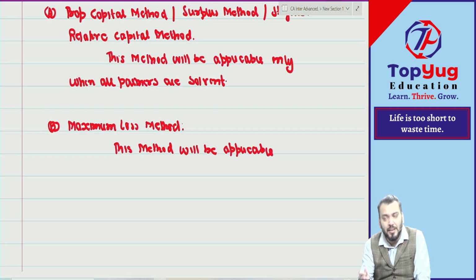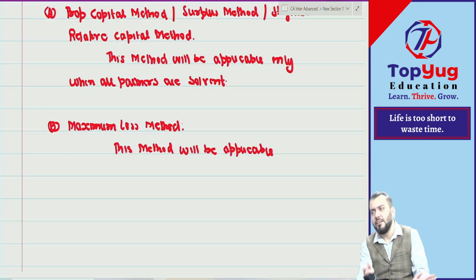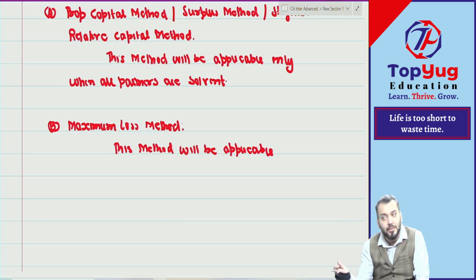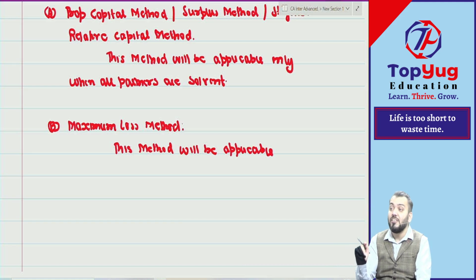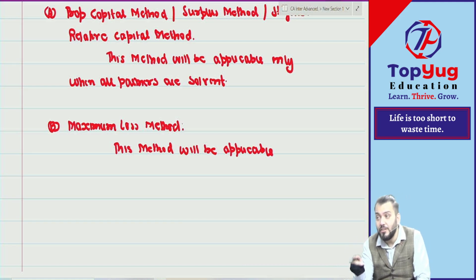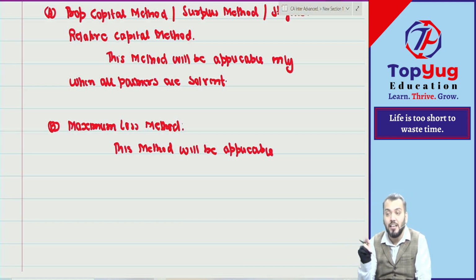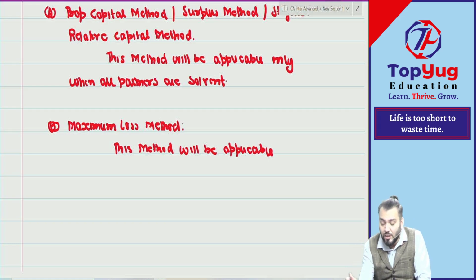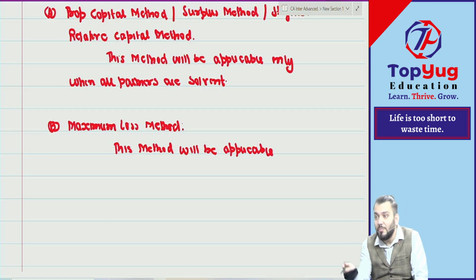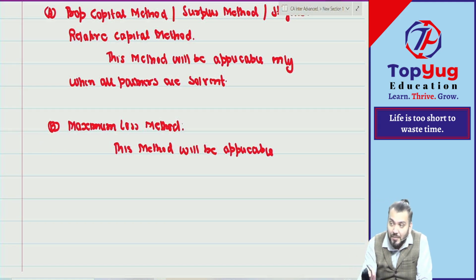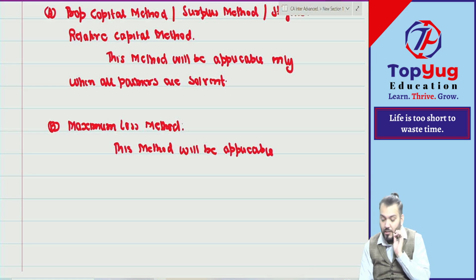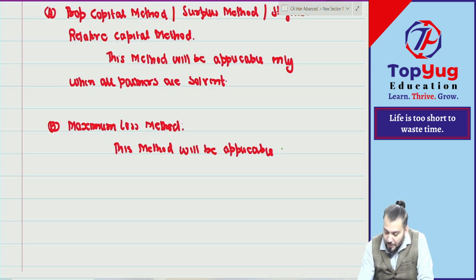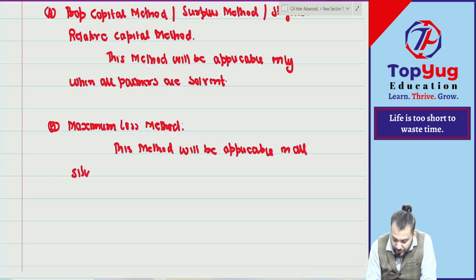So be careful in the exam. If the question specifies apply method A, then apply method A. If the question says apply method B, then apply method B. But if the question is silent, just see whether all partners are solvent or whether any partner is insolvent. If any partner is insolvent, then you can apply only method number B. But if all partners are solvent, you can apply method A as well as method B. Understood? Correct. So this method will be applicable in all situations.